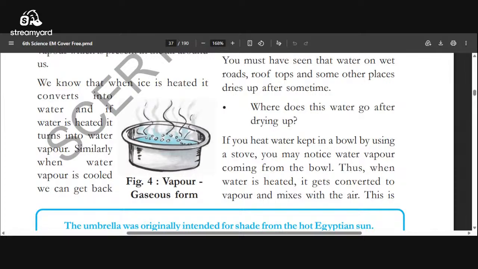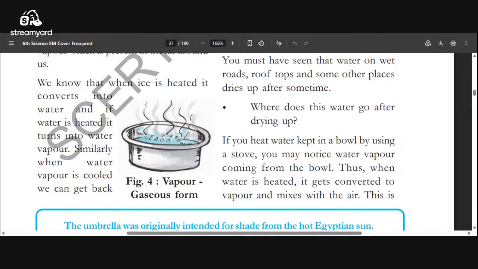Where does this water go after drying up? If we heat water kept in a bowl using a stove, you may notice water vapor coming from the bowl. Thus, when water is heated, it converts into vapor and mixes with the air. So what happened?